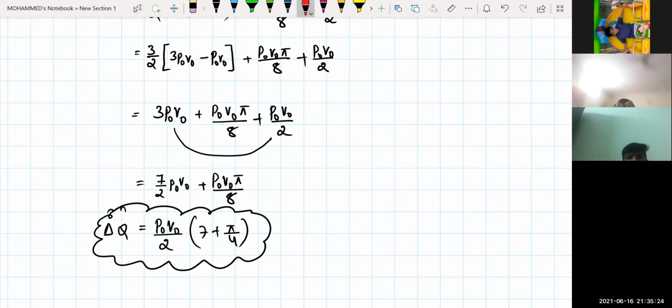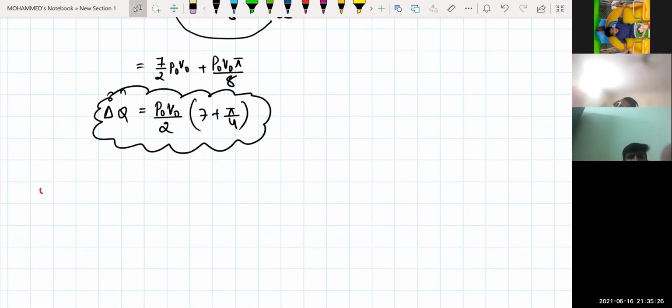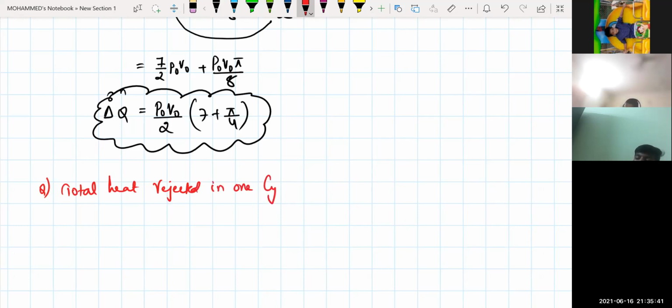Now one more question in this one only. Try to see whether you can do it. Again, it is a little bit tricky in the options part, so that is the reason I'm also giving you the options for this one. The question is: total heat rejected in one cycle. Such type of questions are very favorite in advanced. Maybe in mains they might not ask, most probably, but for advanced it is really very important.